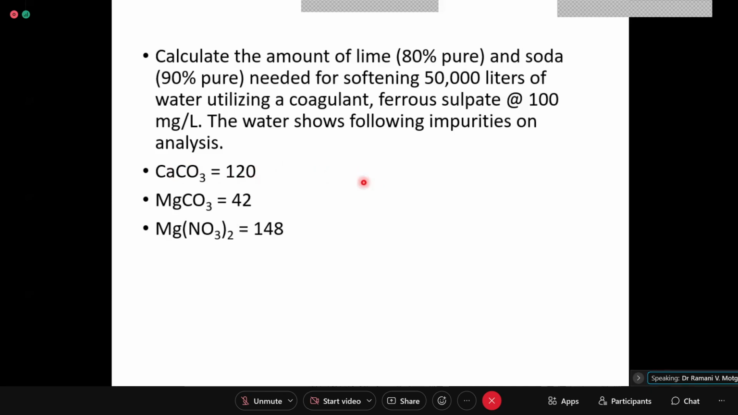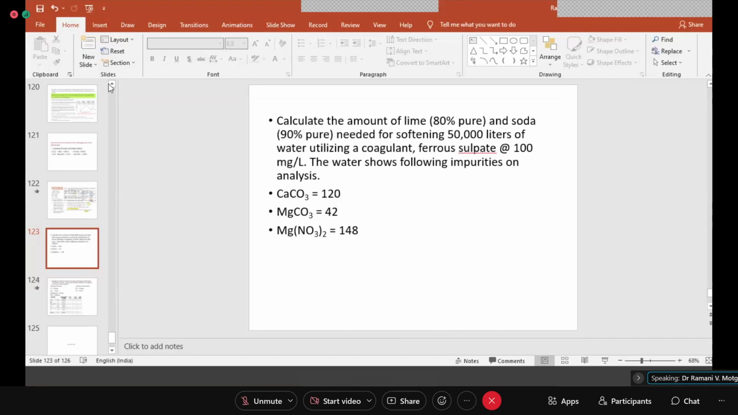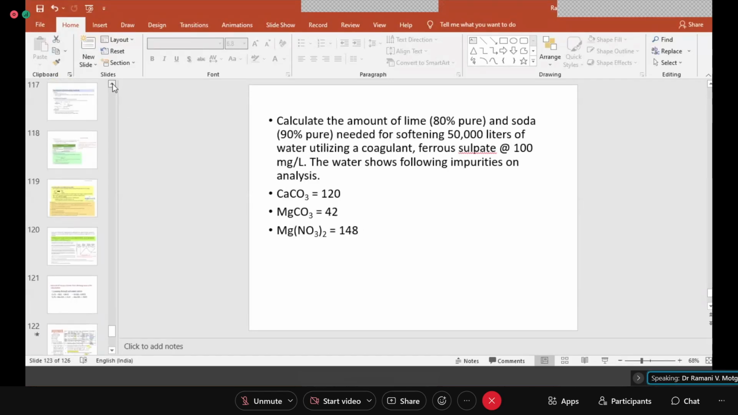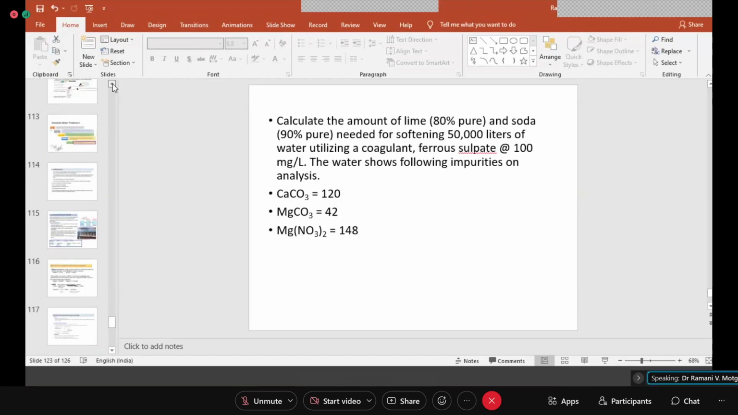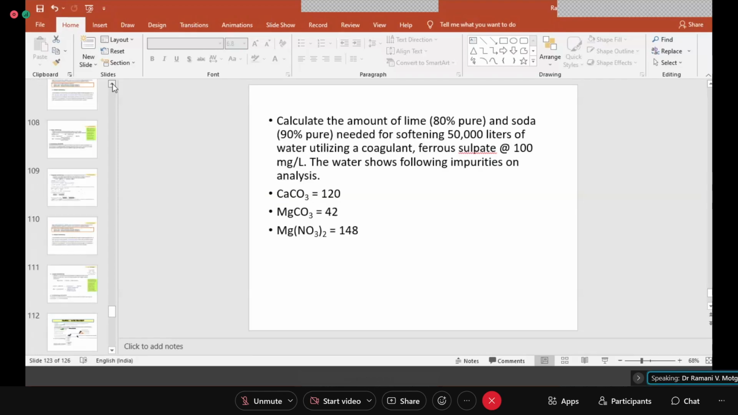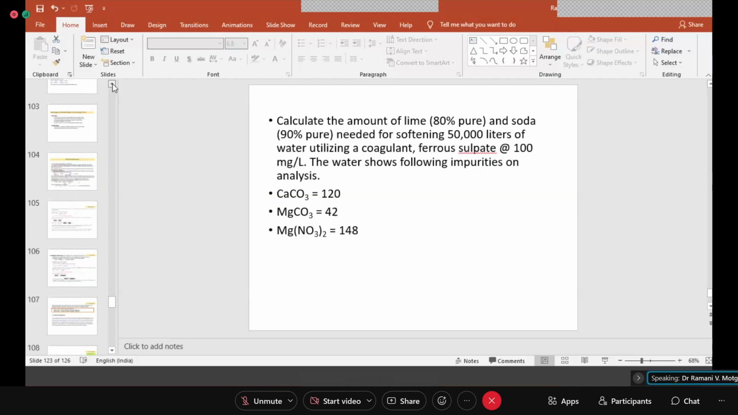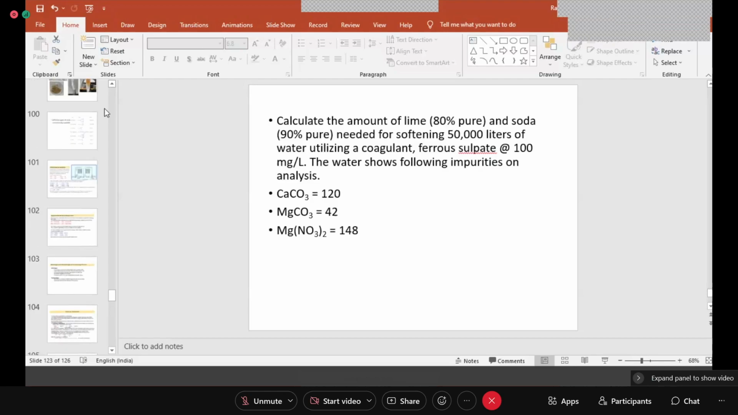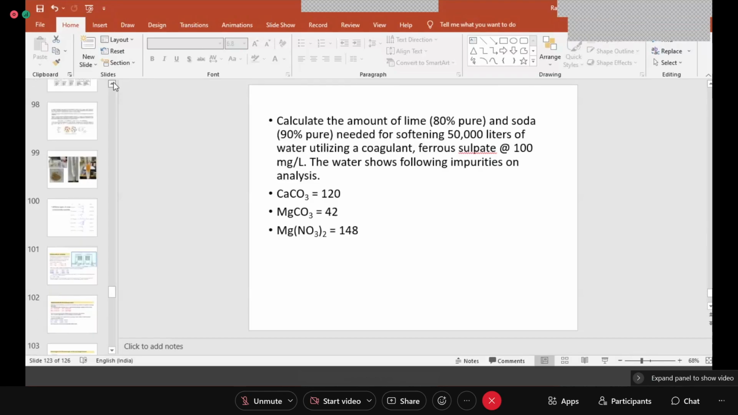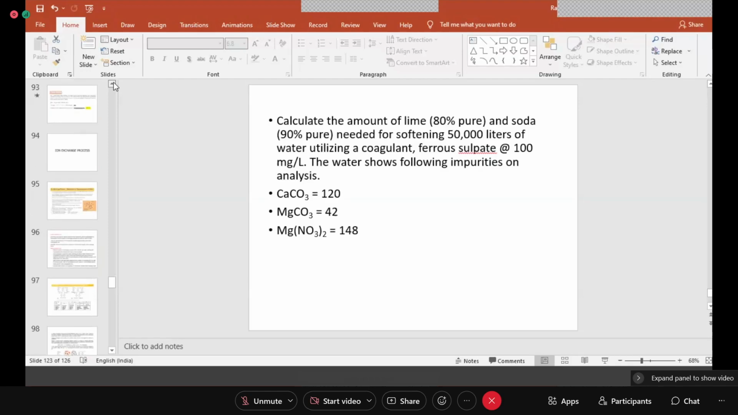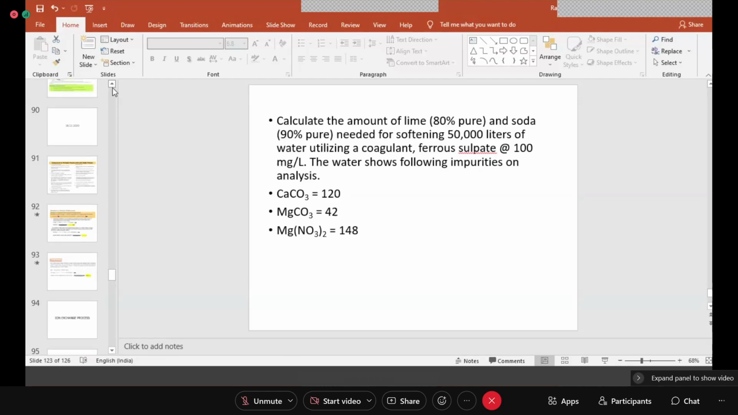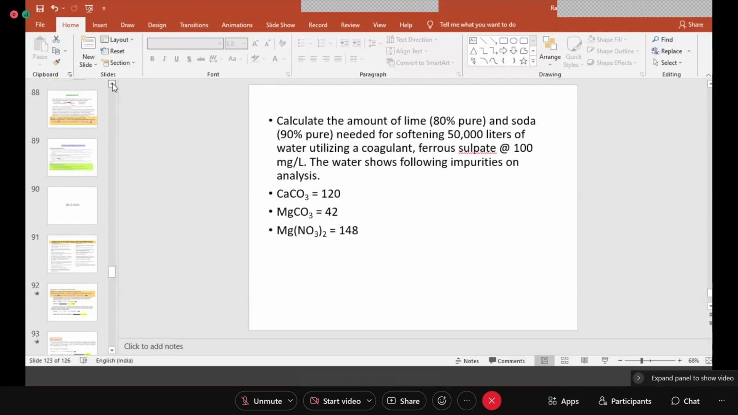Okay, in the table. Should I go back and bring a table from there? It is not in this. Wait a minute. We'll bring the table from somewhere. Long back we solved lime soda numerical.